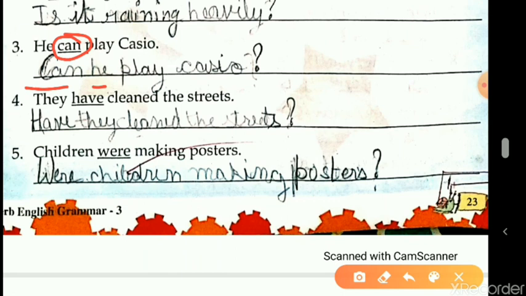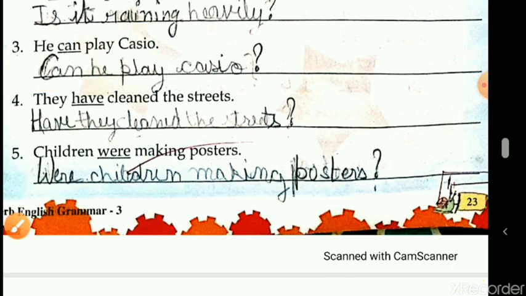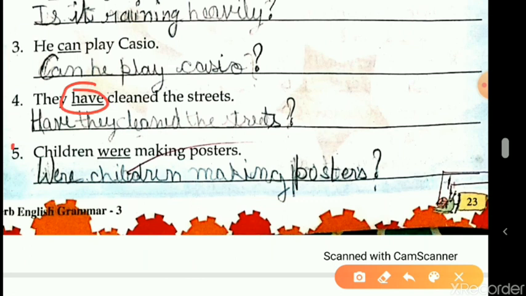Fourth, they have cleaned the street. Now which is the helping verb? Have. So you need to start with a capital letter. So have's H will become capital. Now they, T will become small. So have they cleaned the streets? At the end, question mark. Have they cleaned the streets?